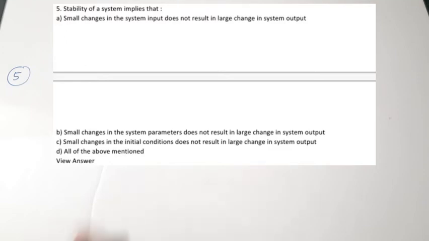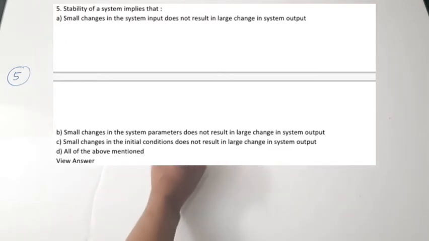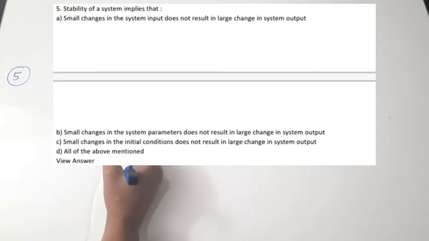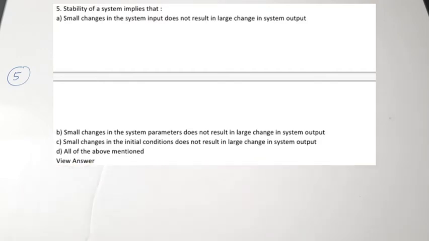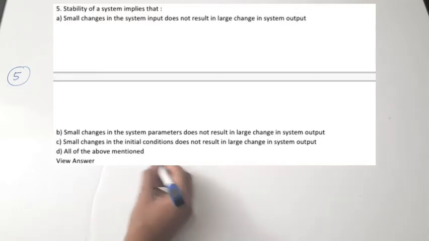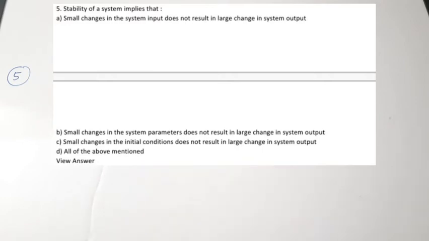When a system is stable, if you make a very small change in input, the output is not affected because the system is in the stable state. Option B, small changes in the system parameters does not result in large changes in the output. If you make small changes in the parameters of the system, the output is not much affected. That is also correct.